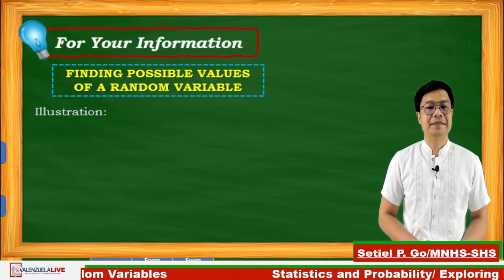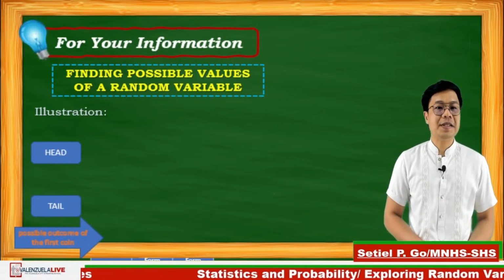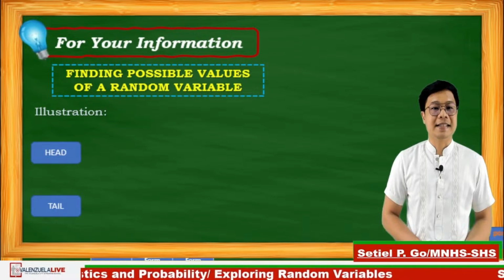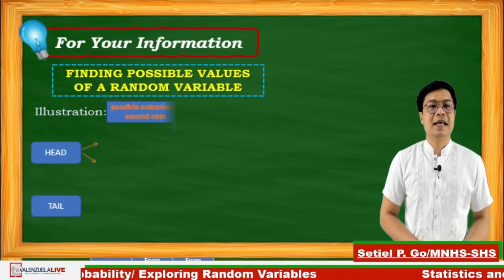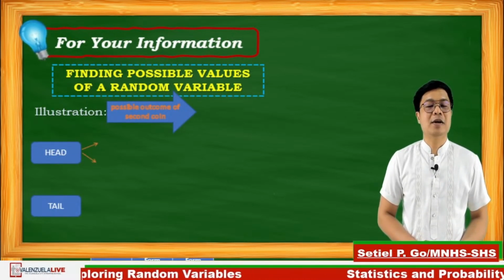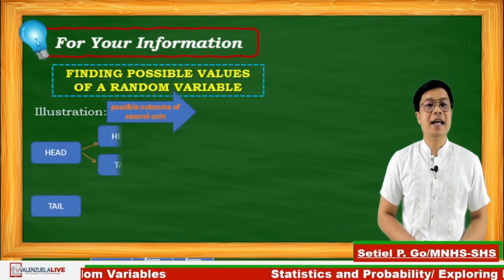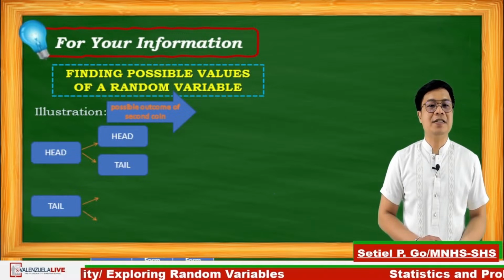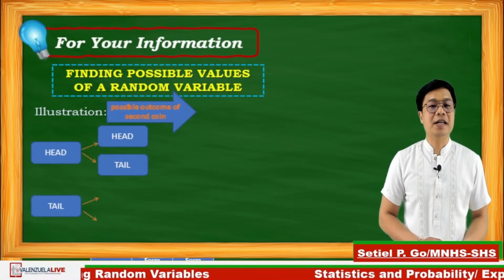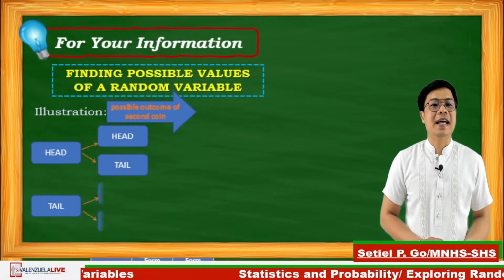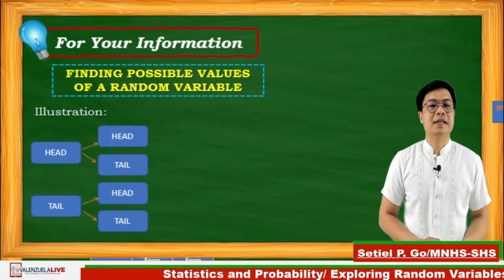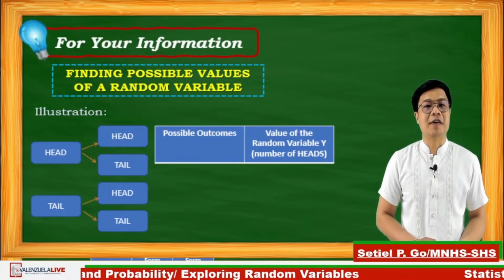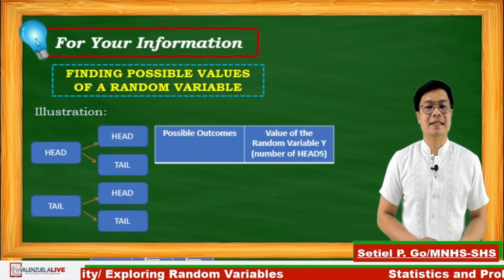Let's have the solution. For the illustration, the possible outcome for the first toss will be head and tail. And for the second toss, for head, there are 2 choices, which are head and tail. And if in the first coin, the tail occur, these are the choices, head and tail again. Our task is to find the possible outcome and values of a random variable, which is the number of heads.